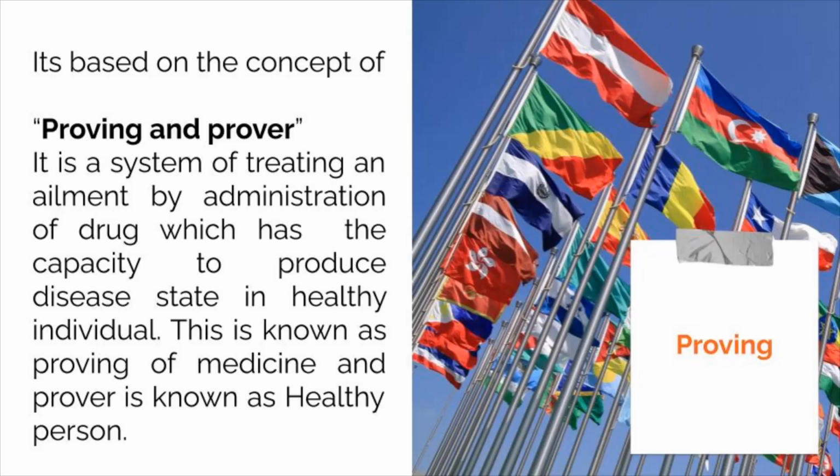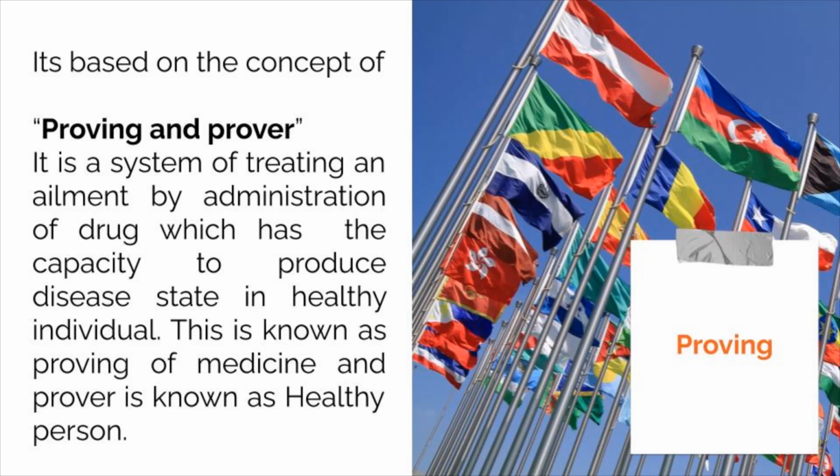Now come to the next, the concept of similar suffering. What is that based on? It is based mainly on the concept of proving and prover. So the next concept in this homeopathic system of medicine is the concept of proving and prover.